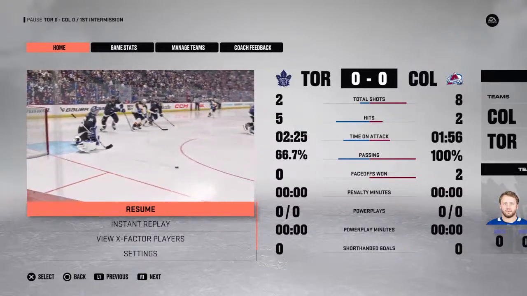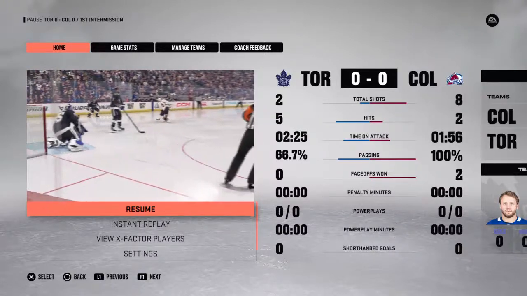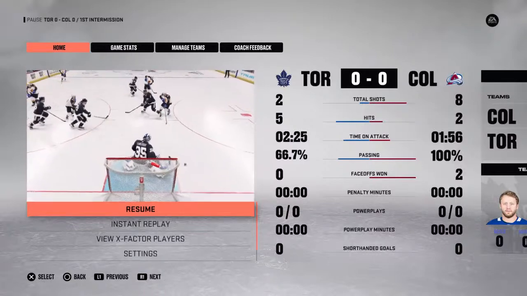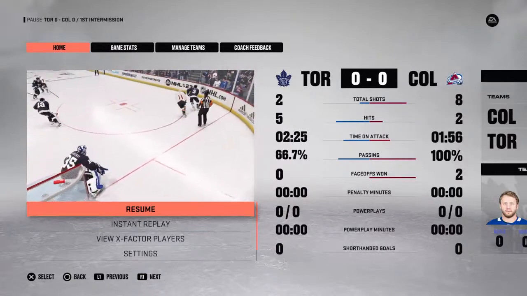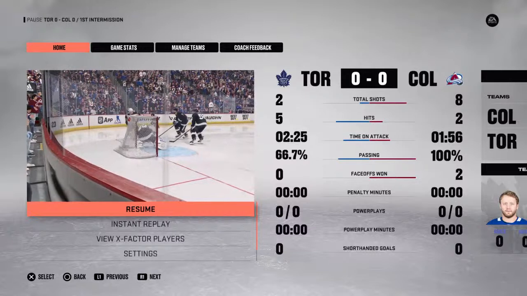Shots in that first period, 8-2 Avalanche. The hits are 5-2 Toronto. Faceoffs 2-0 Colorado. No power plays in that first period. Scoreless through one.